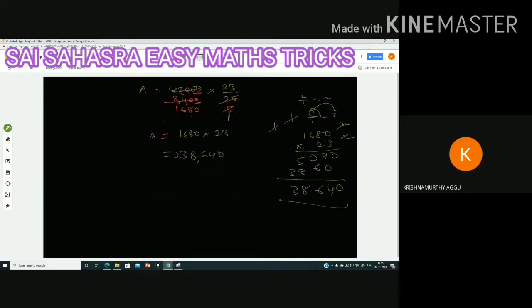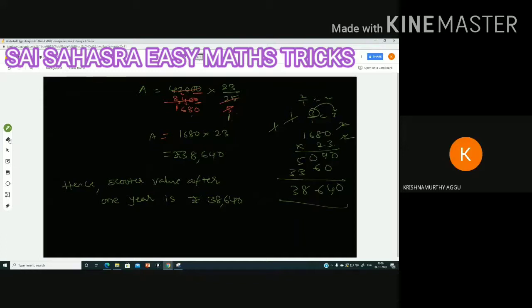So 38,640 is the depreciated value. Hence, the scooter value after 1 year is 38,640, because the value decreases year to year.